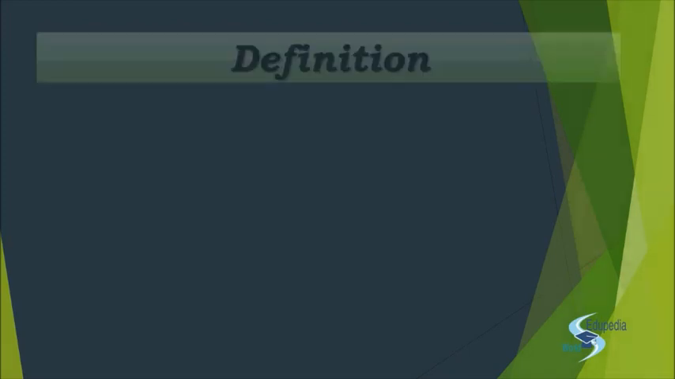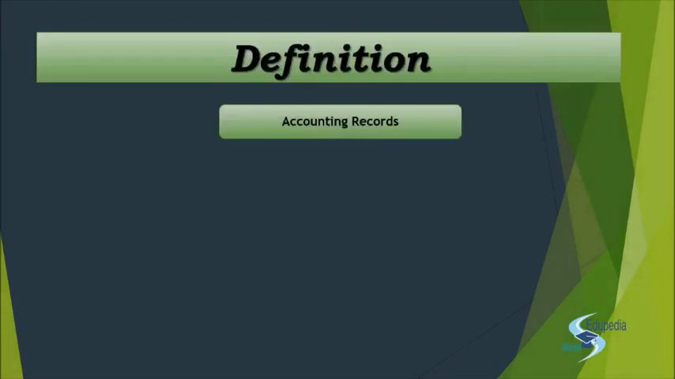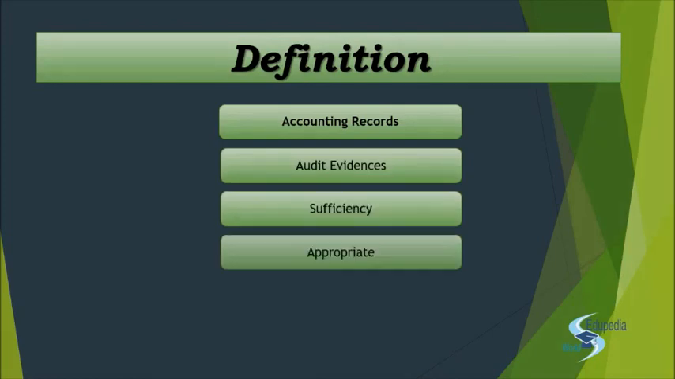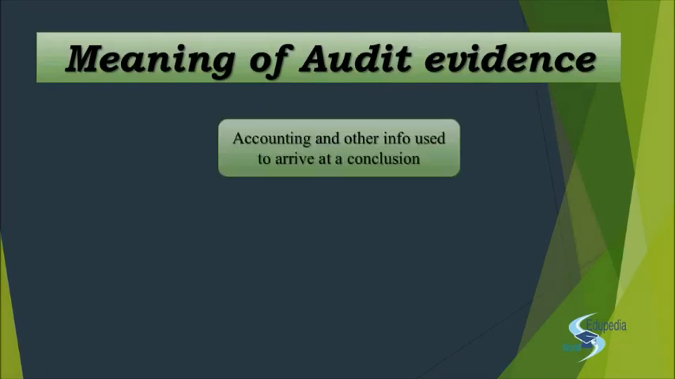Next, the definitions that we had to cover: accounting records. So we have seen what are the accounting records, all the ledgers, all the journals, all the records, right? All the contracts, all the invoices, all of these, they are accounting records, right? Then we have audit evidence, sufficiency, appropriateness and management expert. So we have seen what is audit evidence. It is accounting and other information which is used to arrive at a conclusion by the auditor, right? That helps the auditor to form a conclusion.